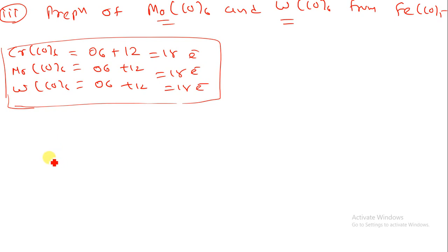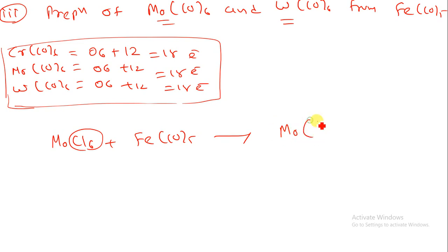When we are having a molybdenum salt like MoCl6 and we are using FeCO5, what will happen? The Cl ligand will be replaced by the CO ligand. Simple. So here you have to remember MoCO6.